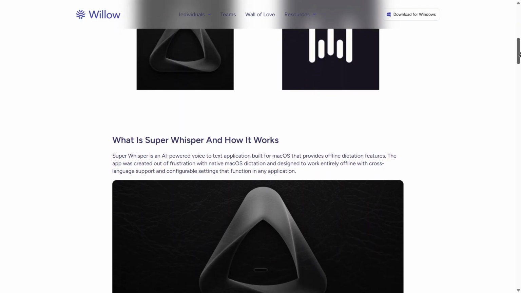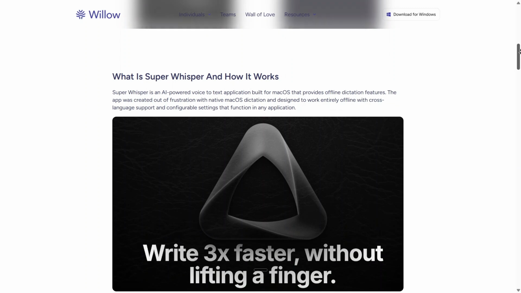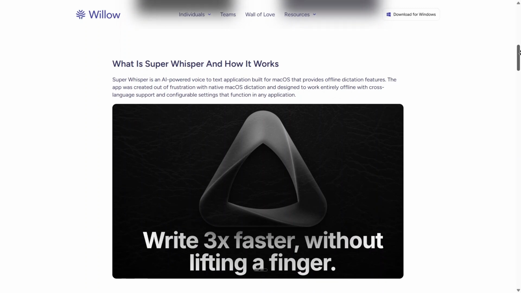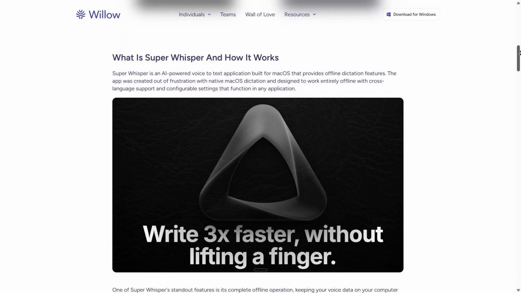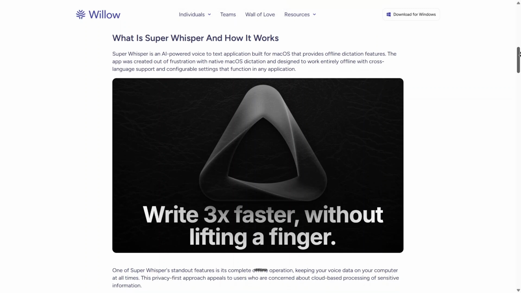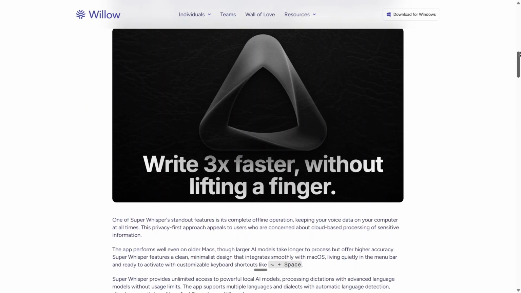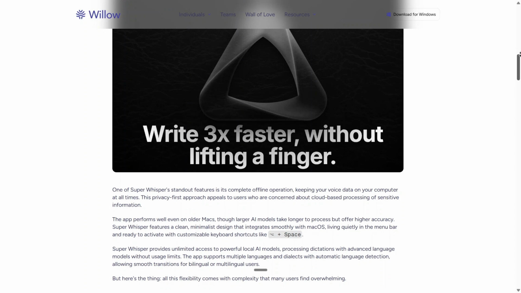First, I'll dive into Superwhisper, which is an AI-powered tool designed for users who prioritize privacy and offline functionality. I love that it processes everything locally on my computer, meaning my voice data never leaves my device. It's incredibly fast and allows me to write up to 3 times quicker than typing, though it does offer advanced configuration options that might feel a bit complex at first.